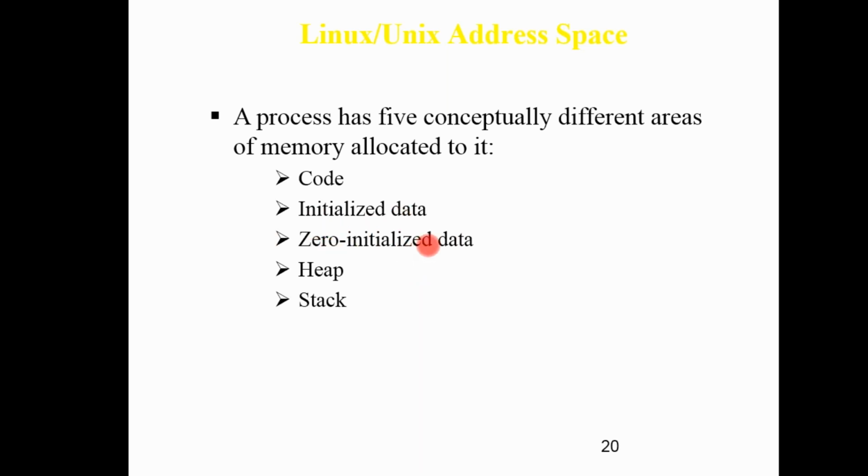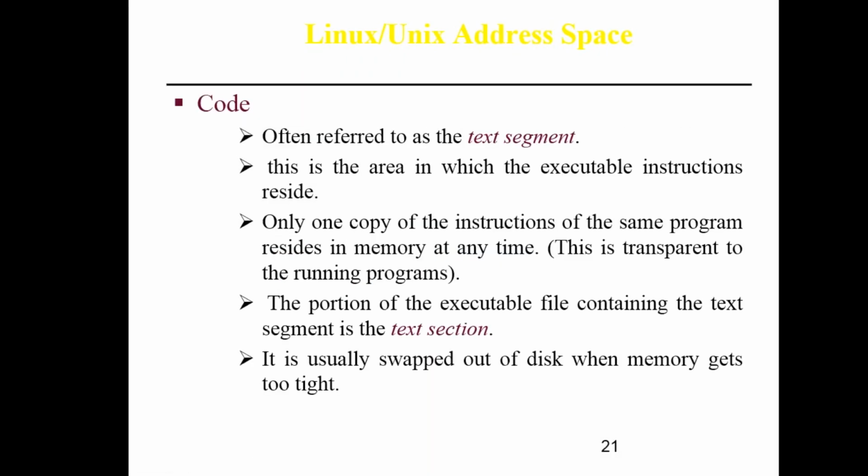The zero initialization data is your hardware or basic loading environment. Then your heap and then your stack. The stack consists of all the local variables in your programs, and the heap consists of the memory allocations like your pointers. So this is then the code. What do you mean by the code?